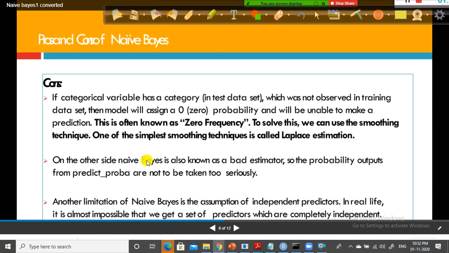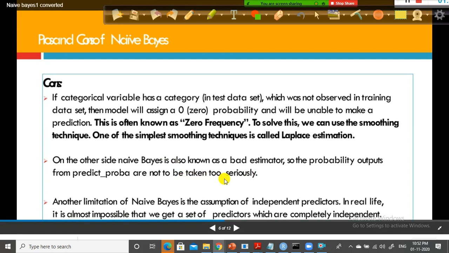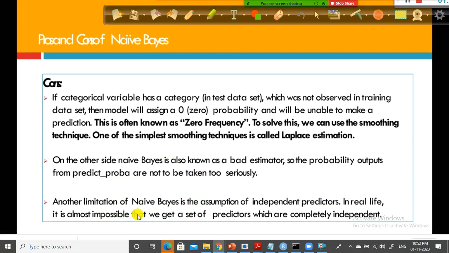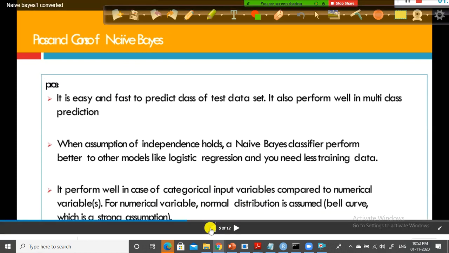On the other side, Naive-Bayes is also known as a bad estimator. The probability outputs will not be taken too seriously, because it is doing double counting, triple counting on the probability, hence it is not taken seriously. Another limitation of Naive-Bayes is the assumption of independent predictors. That is what I discussed. In real life, it is almost impossible that we get a set of predictors which are completely independent, right? So in that case also, it is not much helpful.